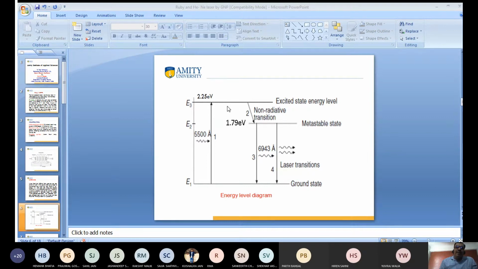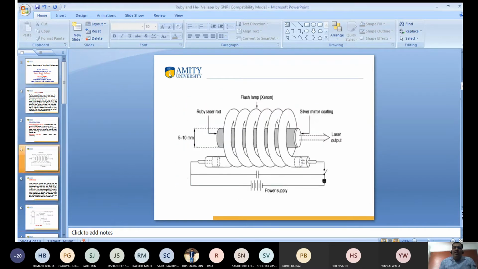Now when they come to the metastable state, they emit one photon of 6,943 angstrom. But this photon is not a laser light. Again, I want to go to the figure. Have you seen the figure? This one is partially silvered, so this photon is reflected back. Again, this one is fully silvered, so this photon never comes out from this side. Why? Because this is fully silvered. So again this photon comes back, and it emits two photons.